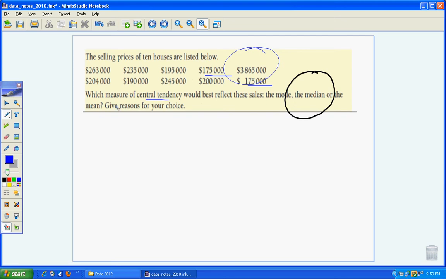The mean in this case, if we did the mean, I haven't done it, but looking at this score here, 3,865,000, 3 million, all these other ones are a lot lower. What would happen with this one is it will tend to blow out the mean, and we'll get an artificial mean in this case. So the best score is the median, because this score up here is what we call an outlier. Now an outlier will actually start to affect the mean because it starts to drag it up.